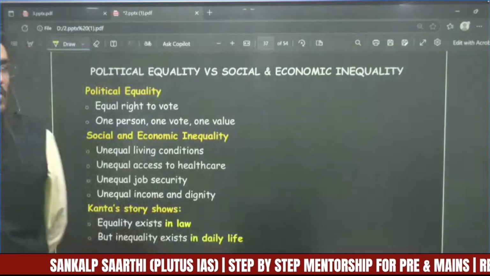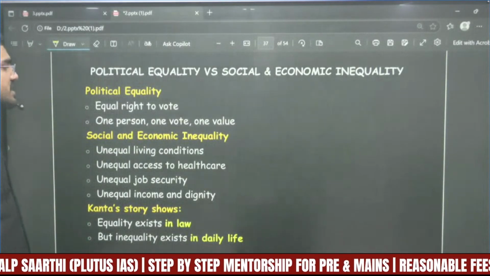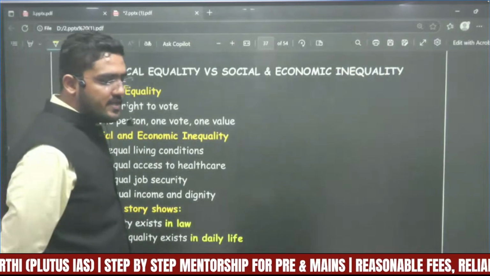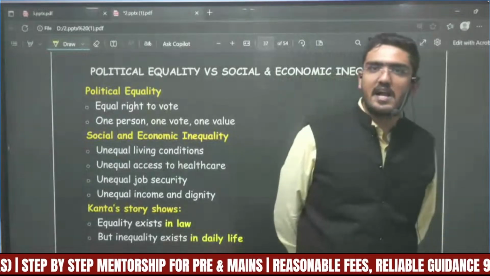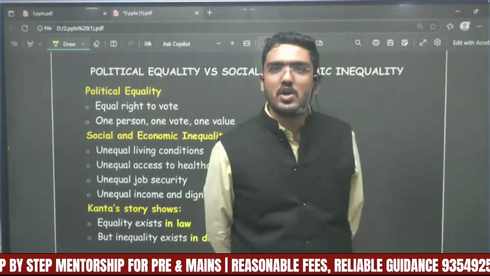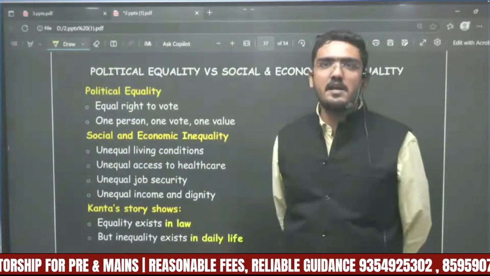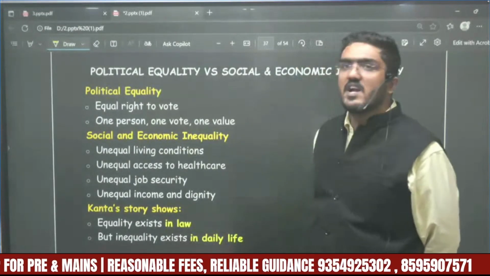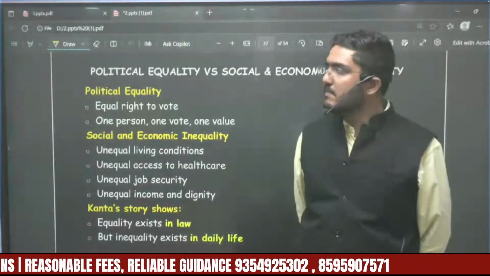Now social and economic equality stands for: there must not be unequal living conditions. It is not that everyone must get the same house, the same quality standard of living. No, that's not true. But everyone must be getting some sort of equal living conditions. Some basic and fair conditions must be met.